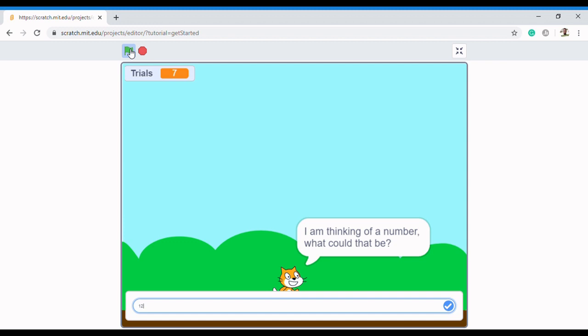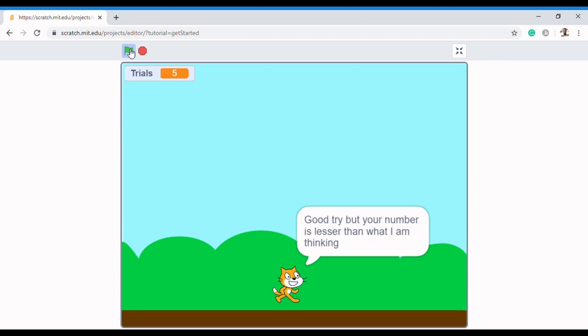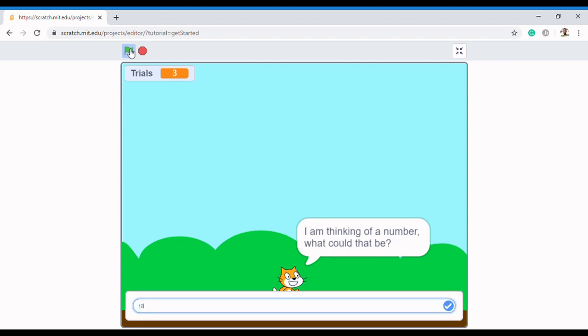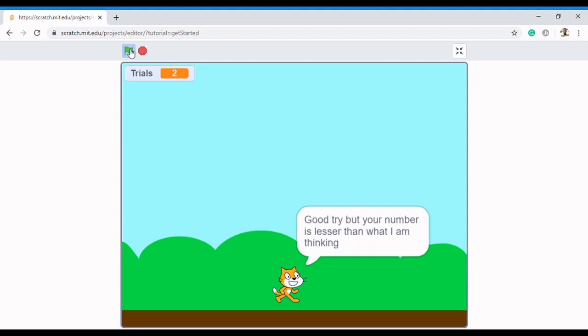This time I want to miss it, so it's lesser. I want to be sure that I miss this, so that you can see what the sprite will tell us. Okay, good, it's lesser. It's still lesser. All right, so good try. Sorry, you didn't get the number. You see, this is how it feels. You can try again by clicking on the green flag. The number I was thinking was, and then it tells us the number, 80.